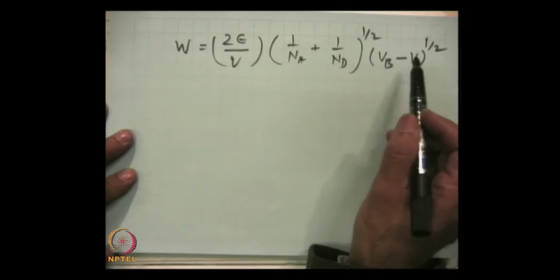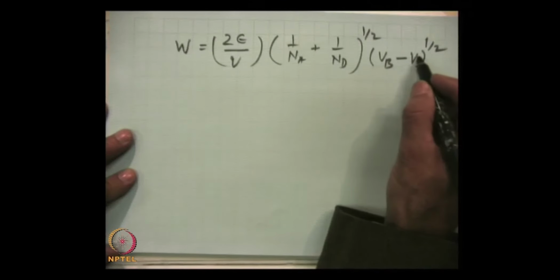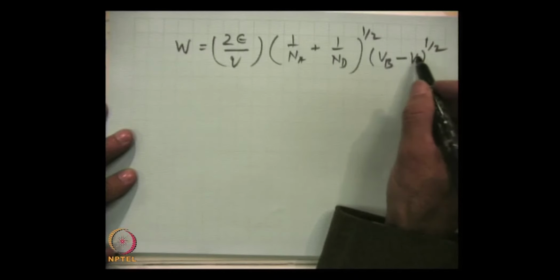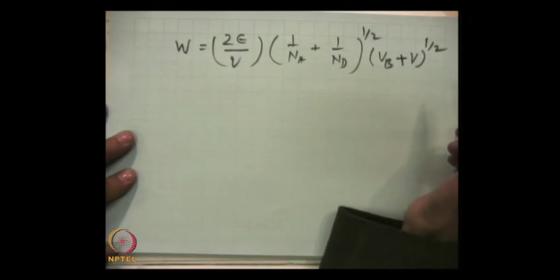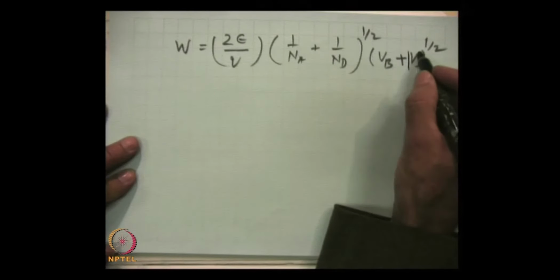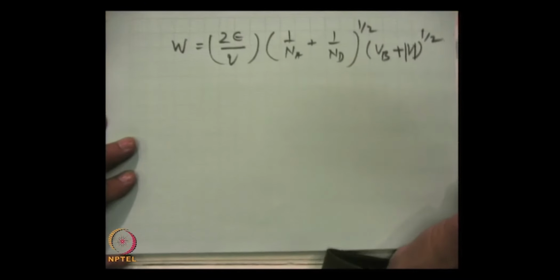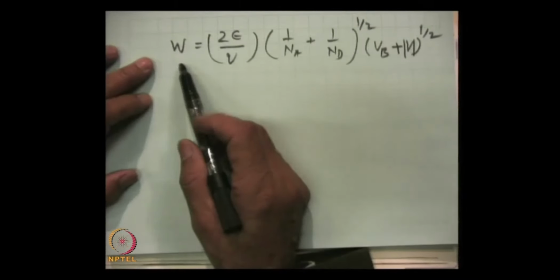Now it is reverse bias, so this sign will be positive, and that implies that higher the magnitude of the applied voltage, higher will be the width.